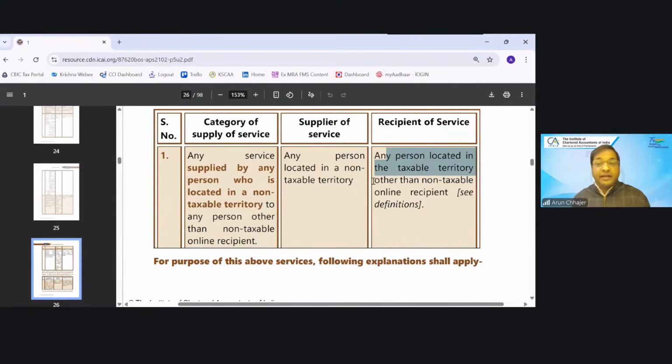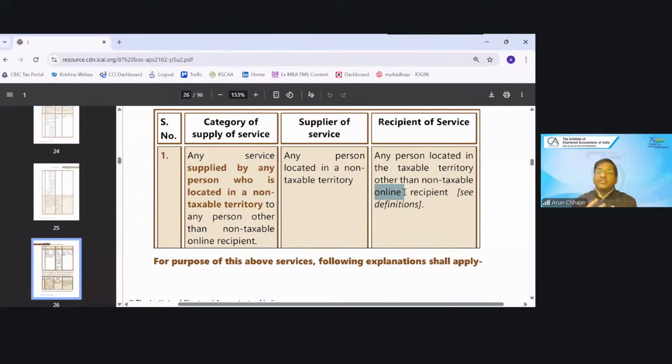Example, import of service. Now, can anybody tell me why they are saying other than NTOR, non-taxable online recipient? Can you tell me why they are excluding NTOR? Unregistered, okay, but they could simply write any person other than unregistered person. Why are they saying NTOR?